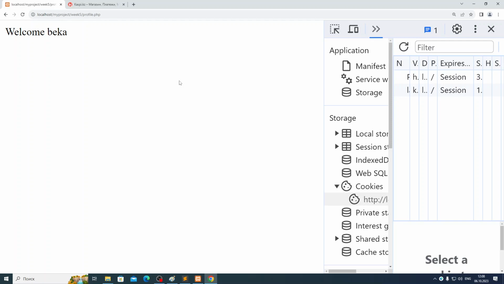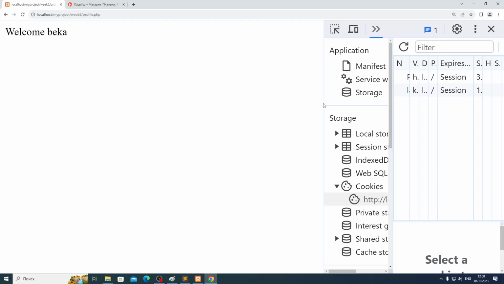Now it means the web server is storing information about 30 users, 30 logins and passwords. How can he know that my browser, coming from this laptop, I just authenticated, that it's me, Becca? By cookies, guys.